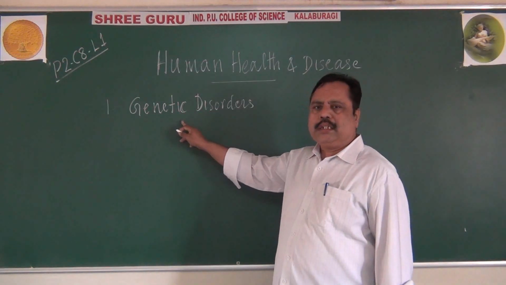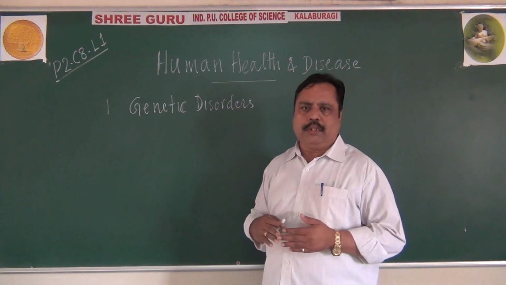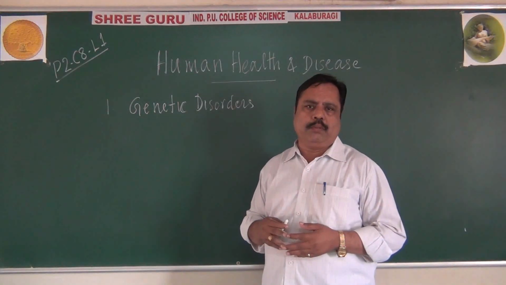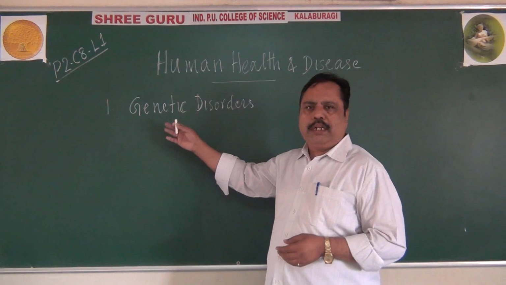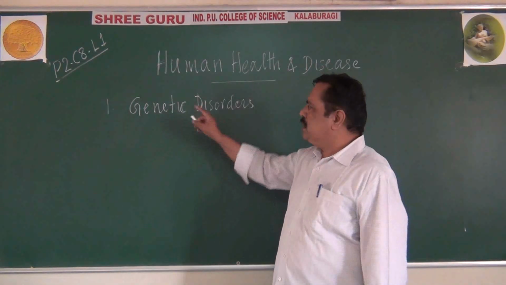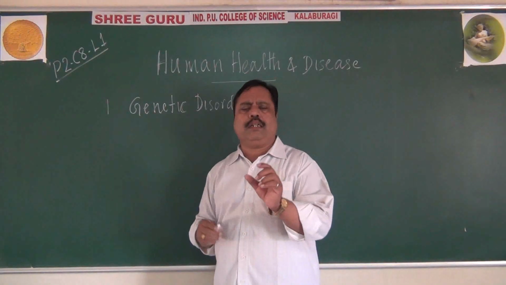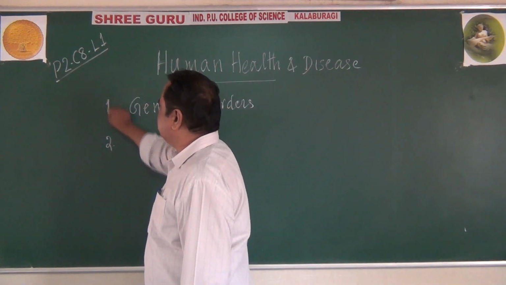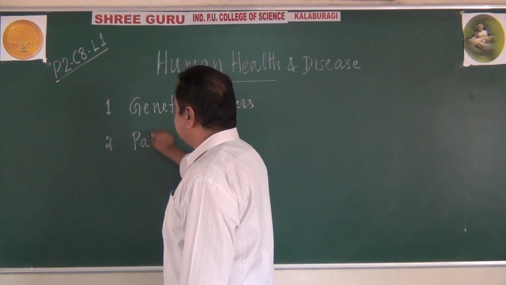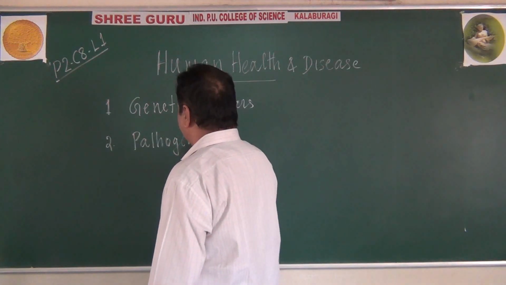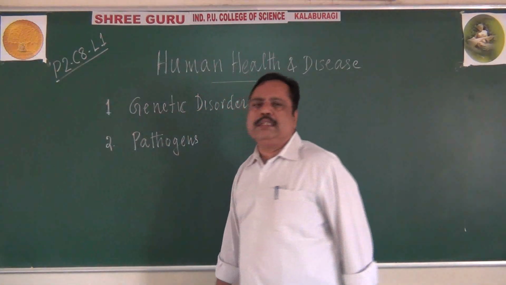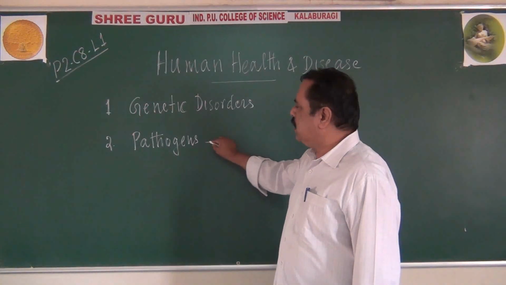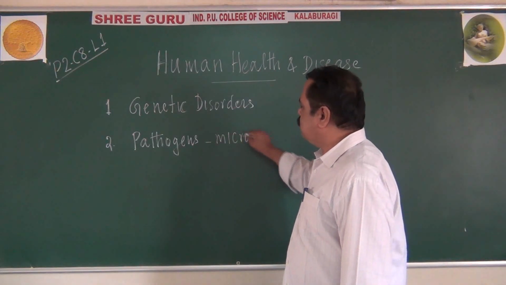These genetic disorders are inherited from the parents. They will be passed from generation to generation through the defective genes. You might even have heard about gene therapy in the biotechnology chapter. This is one kind of factor affecting human health. Secondly, there are certain diseases caused by pathogens to the human body. Remember, pathogens may cause diseases in our body. Pathogens refer to any microorganism which will cause disease to the human body.